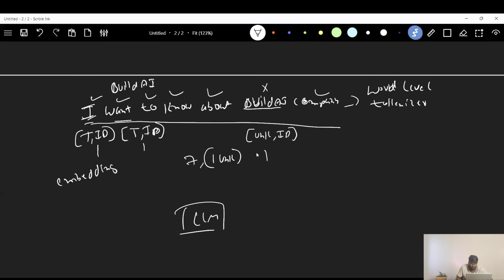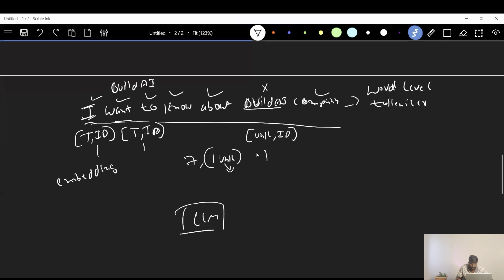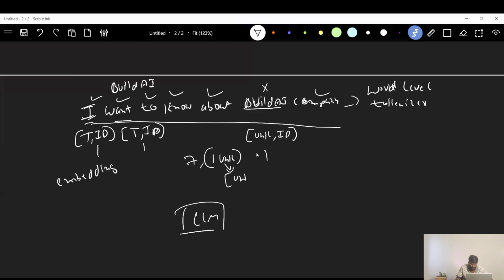And if the token ID and token itself is unknown, the embedding which we are going to get before feeding into the LLM model is also unknown, right? If you are giving this one unknown embedding along with some known embeddings to this LLM model during the training phase or during the inference phase, the LLM model can't predict or learn properly, right?